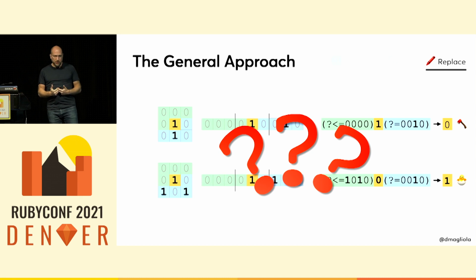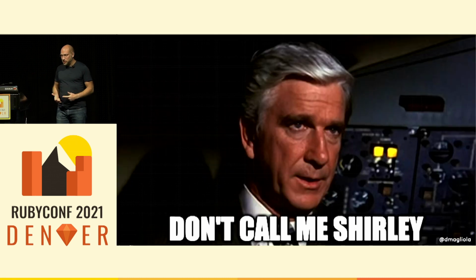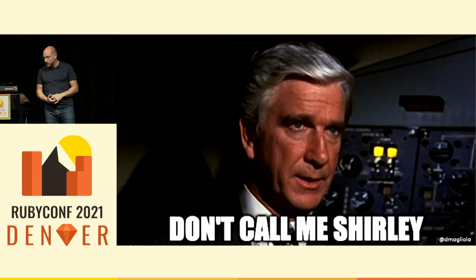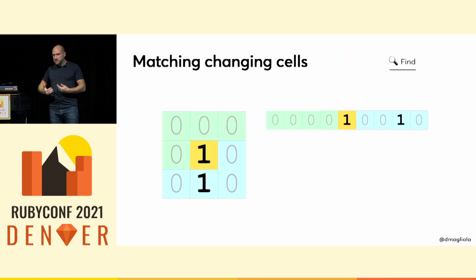But at this point, I had what I thought was a reasonable chance of getting this to work. I thought this approach was sensible. And so I did what I always do, right? I was like, surely I can Google this. Surely somebody will have done this before. Apparently, though, I'm the first person dumb enough to actually try this, or at least the first one to live to tell the tale. So I can't Google my way out of this. I'm going to have to figure it out by myself. So again, the immediate problem that we have is, how do we find the cells that need to change, which is based on the number of neighbors around them that are 1s.